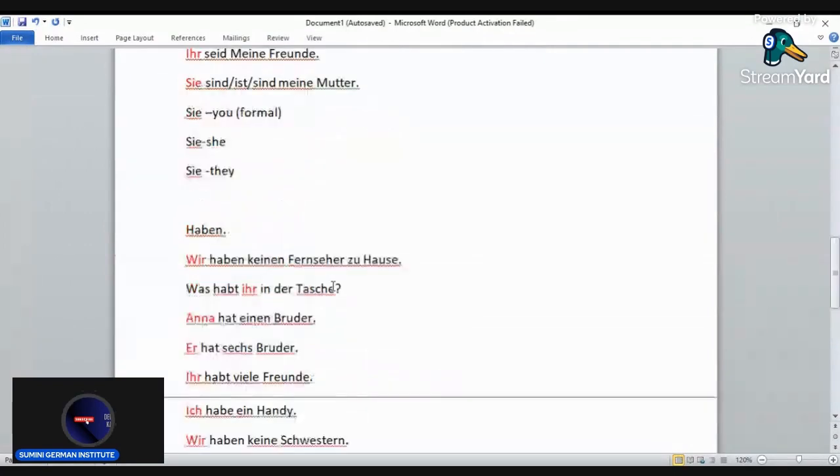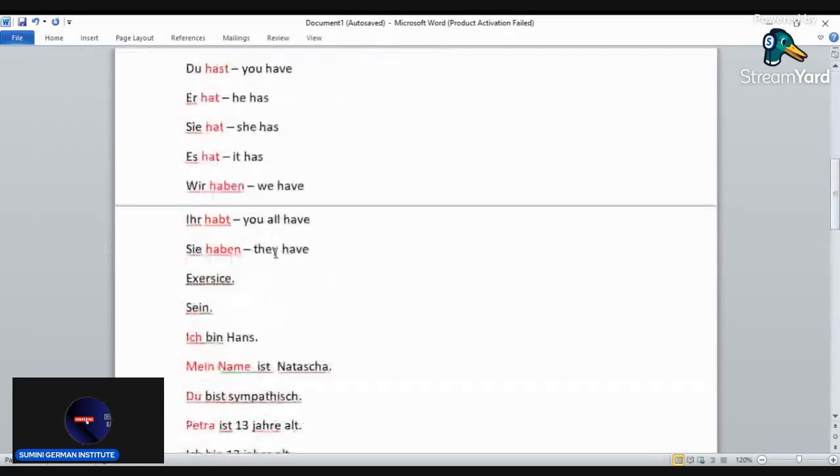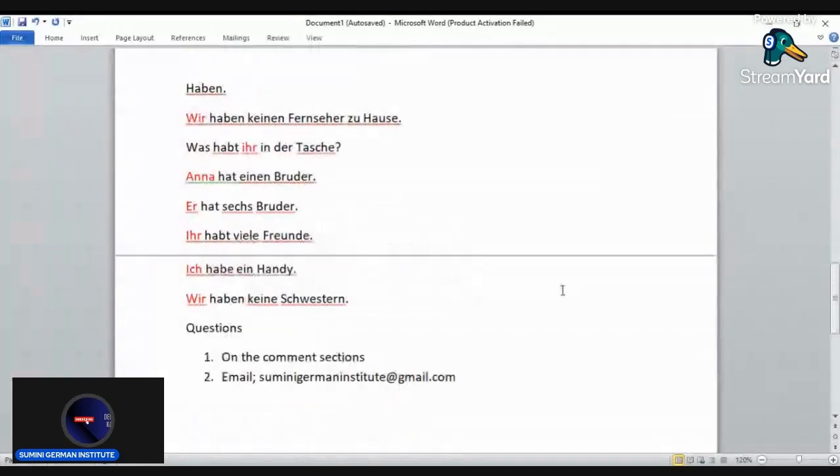So those are the conjugations of irregular verbs, sein and haben. There are more irregular verbs which we are going to do as we continue with the lessons. For now, just aim to memorize sein and haben and understand them well.